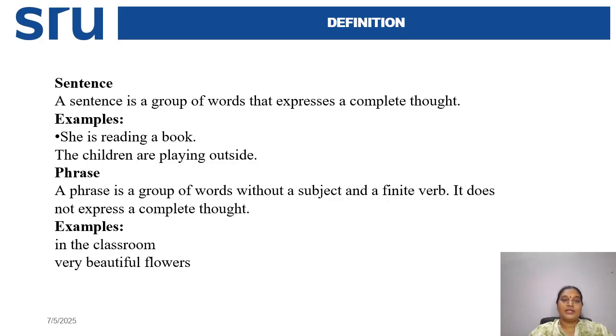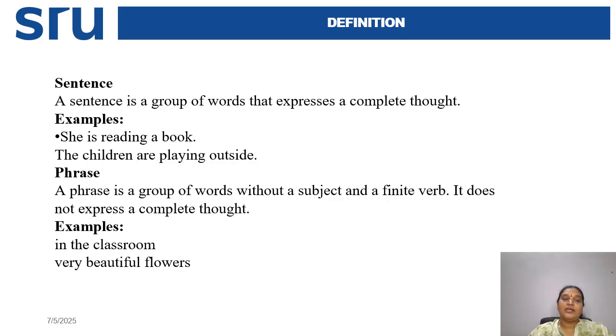A sentence may have a phrase. What is a phrase? A phrase always gives additional information in the particular sentence. For example, if you ask where is Chaitra, you can say that Chaitra is studying. Chaitra is studying is a complete sentence.